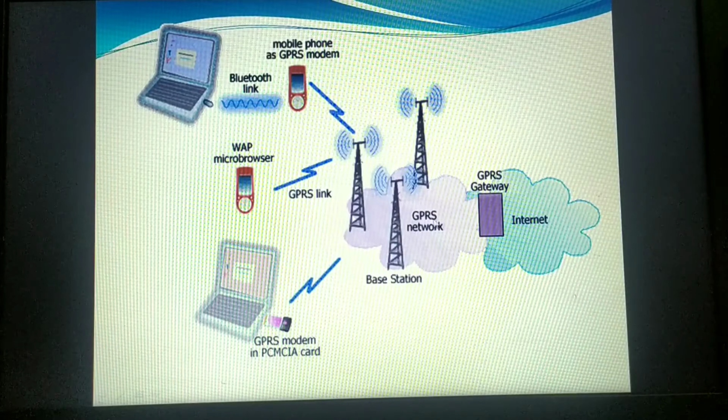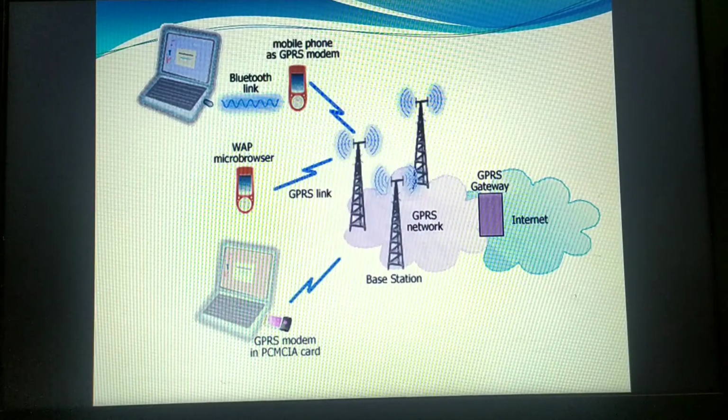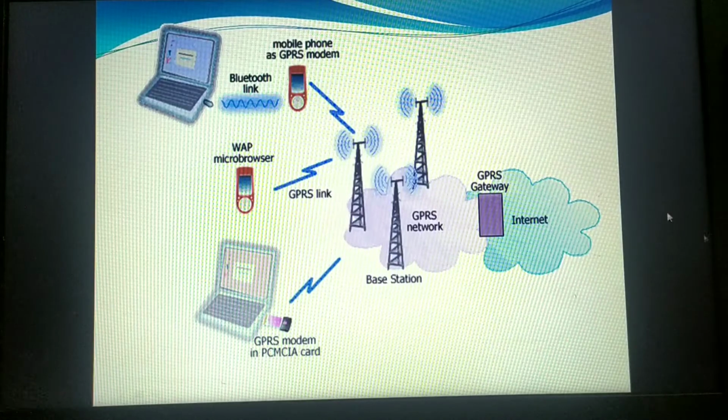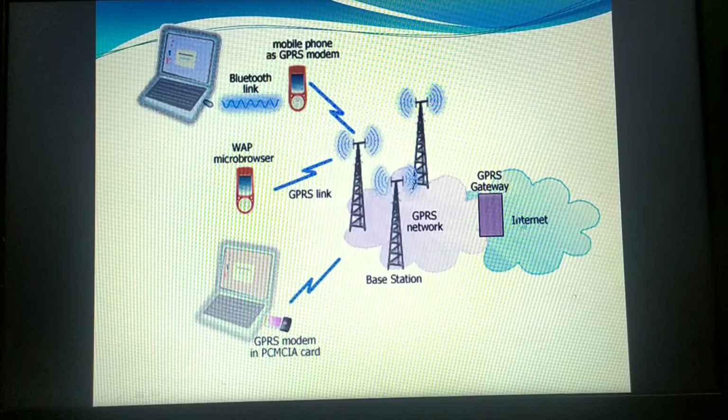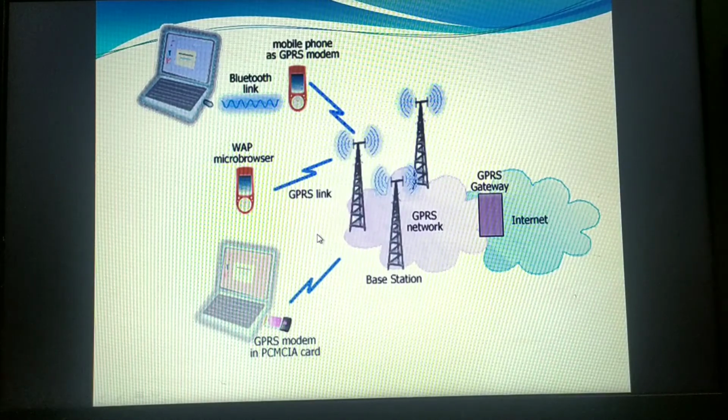Now the technique this GPRS is using is the packet switching technique. Completely, the GPRS network is working upon this technique only. Using GPRS we can connect to the internet, send emails, listen to real-time news, download games, upload videos, do video conferencing, interact with multimedia, and also access websites. So whatever you want to perform with the internet, you have to use the GPRS network.